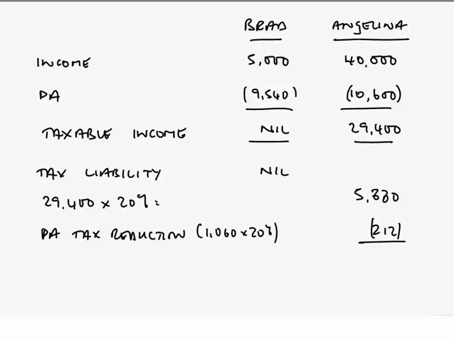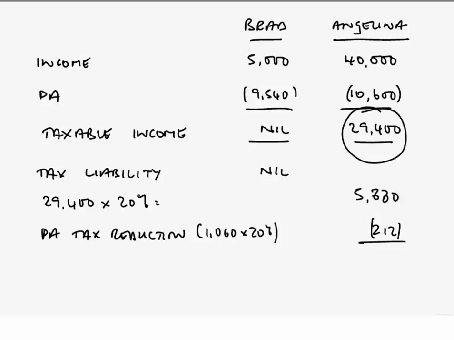Also, of course, the situation must be viewed as, is this one where the election would be available? It's clearly worthwhile, but would it be available? Yes, it would, because Angelina, with her taxable income of £29,400, is indeed just a basic rate taxpayer. That transference is only allowed where taxpayers are either non-taxpayers, as per Brad, which is the situation where some of the personal allowance would seek to be transferred, and of course where the other spouse is no more than a basic rate taxpayer. So that's okay in terms of our situation here.